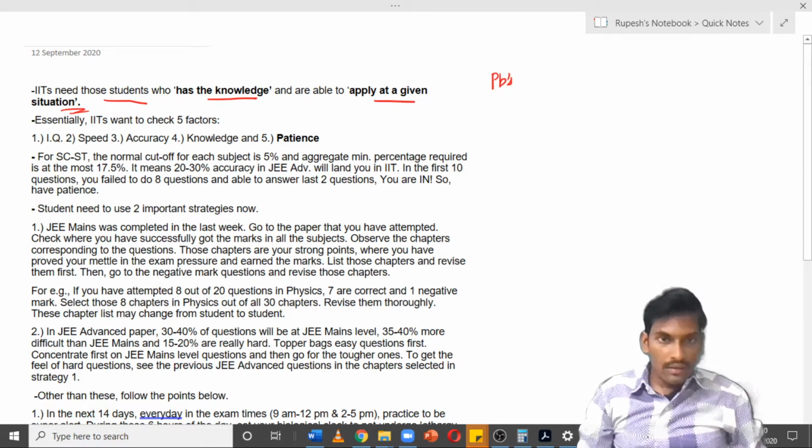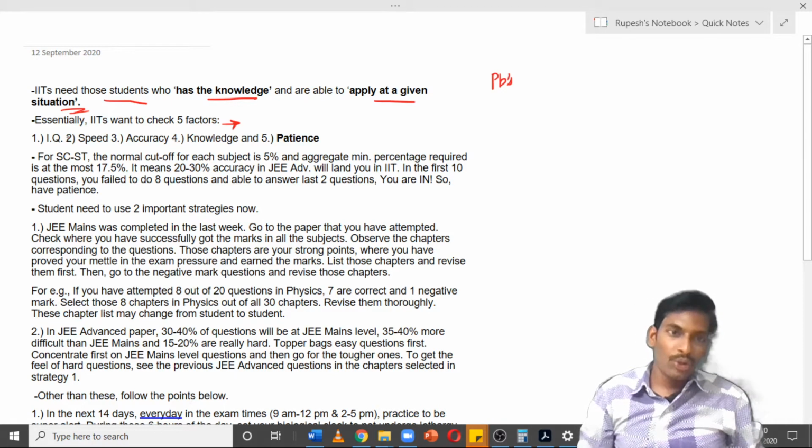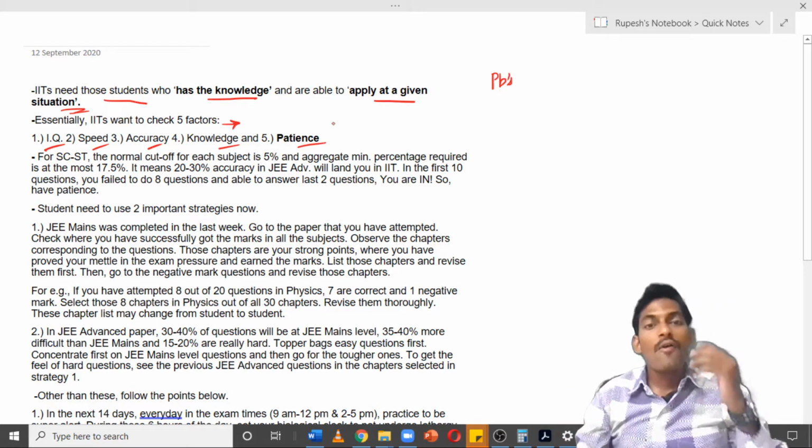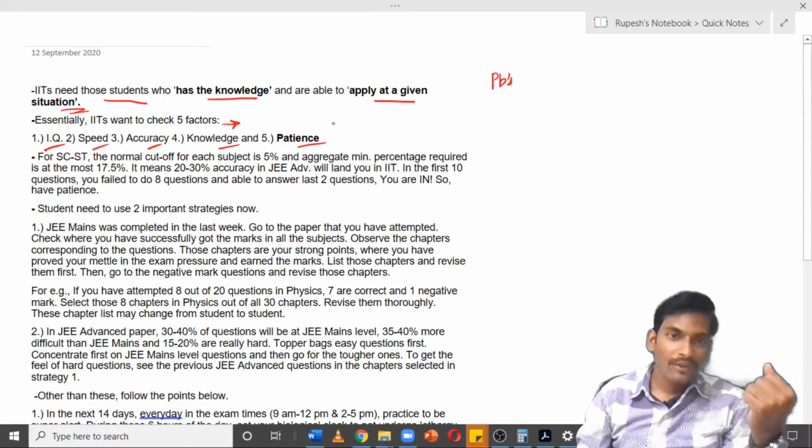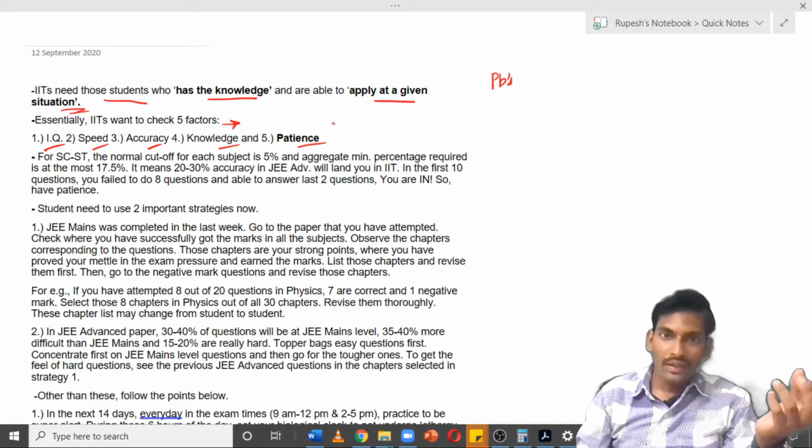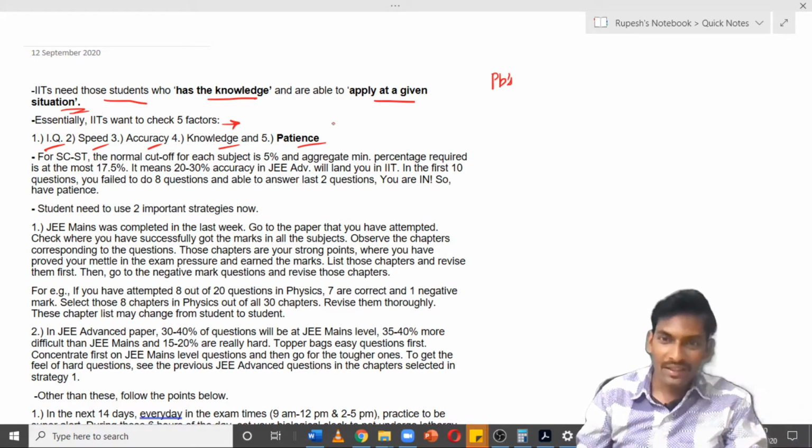In these terms, what are the factors that IITs want to check in an aspirant? There are 5 important factors. First one is IQ, then speed, then accuracy, knowledge, and patience. So you should have knowledge, that is the fourth one. Then you should have the IQ, that is the ability to apply in a given situation. Then you should do it faster, that means speed is necessary. And while doing it fast, you should be accurate enough to not commit any mistakes.